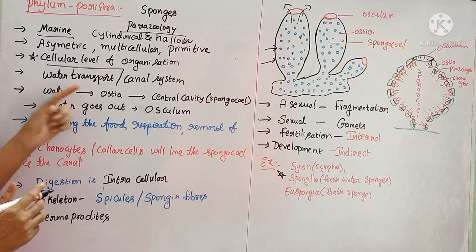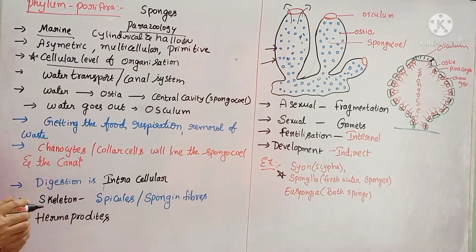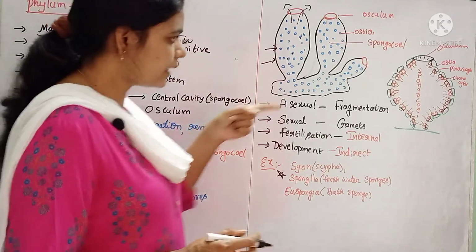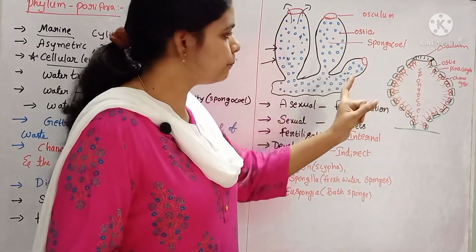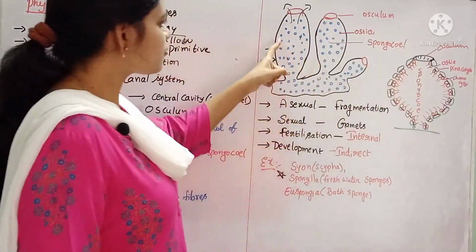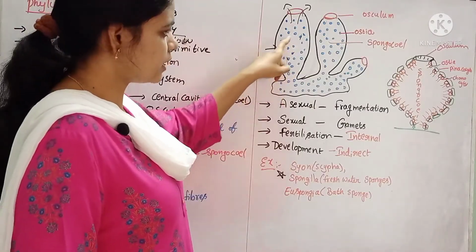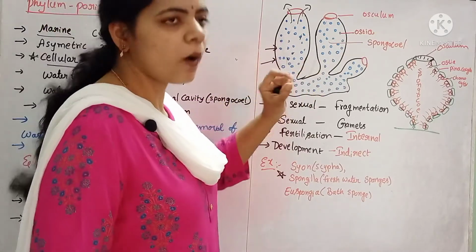Canal system is nothing but the water transport system. What is the meaning of water transport system? The water from outside enters into the body by means of small pores, which are called ostia.